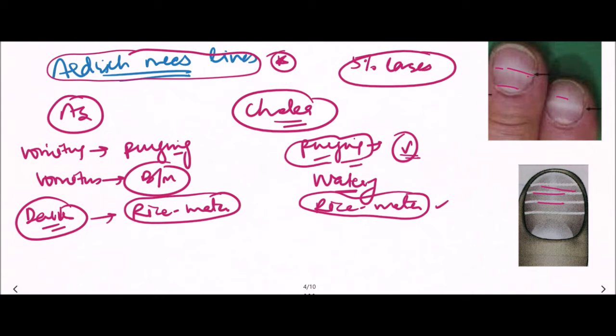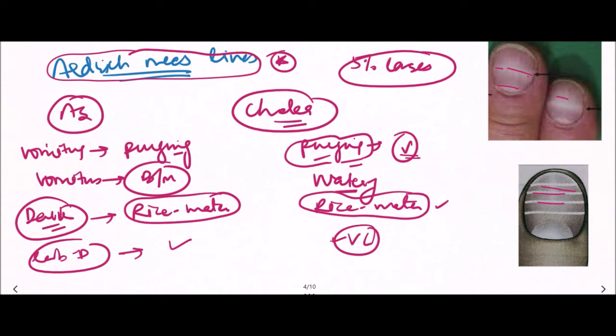Then on laboratory diagnosis, arsenic will be present in serum as well as in urine and various keratin-containing tissues. In cholera, Vibrio cholerae can be detected.